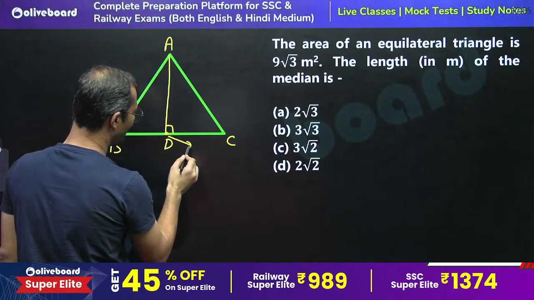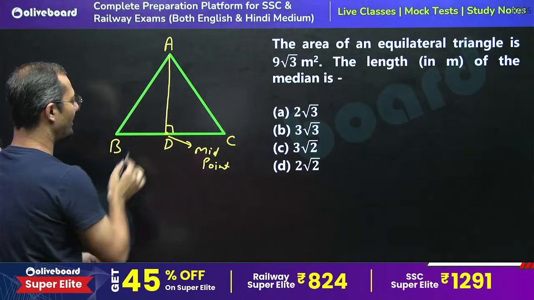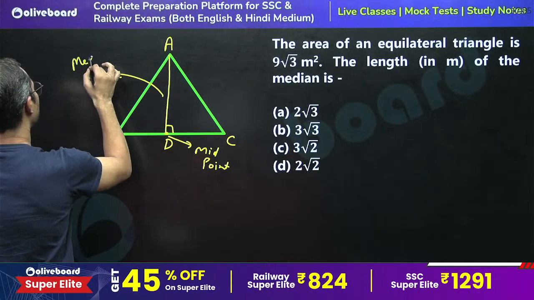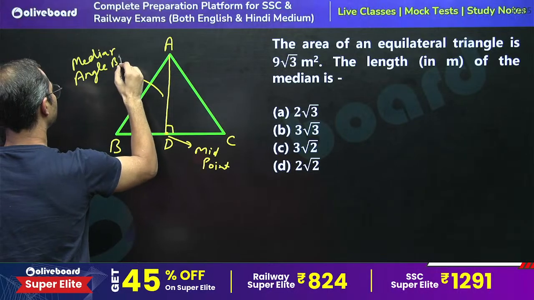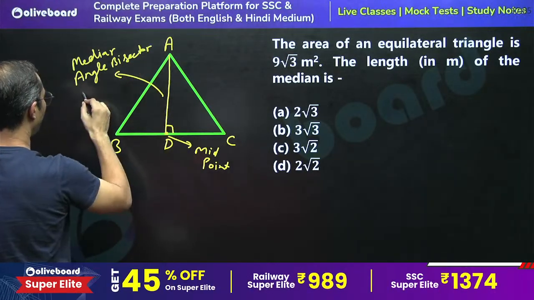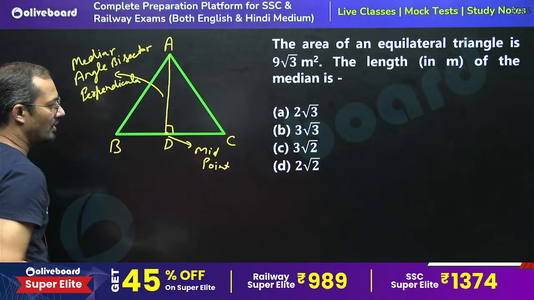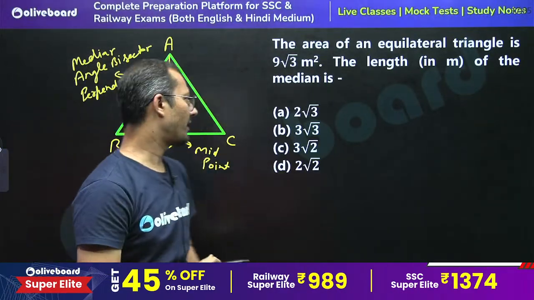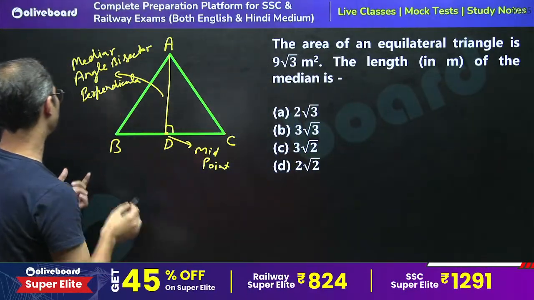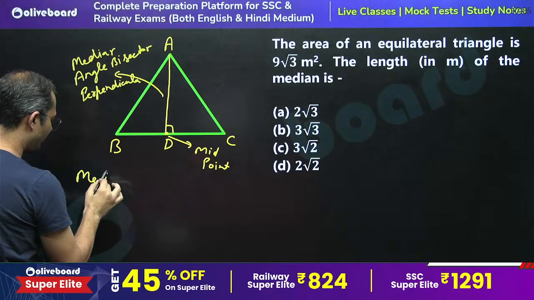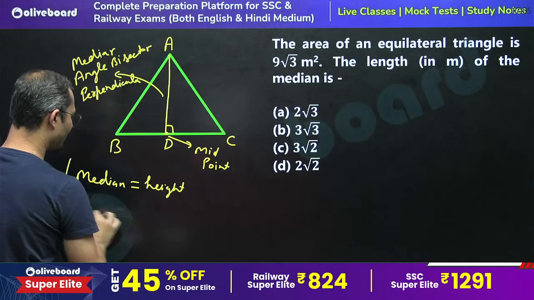This is also the midpoint, so we can say that this is going to be the median. We can call it median, angle bisector, or perpendicular. Everything is the same in an equilateral triangle. So we can say that the length of median is equal to height.